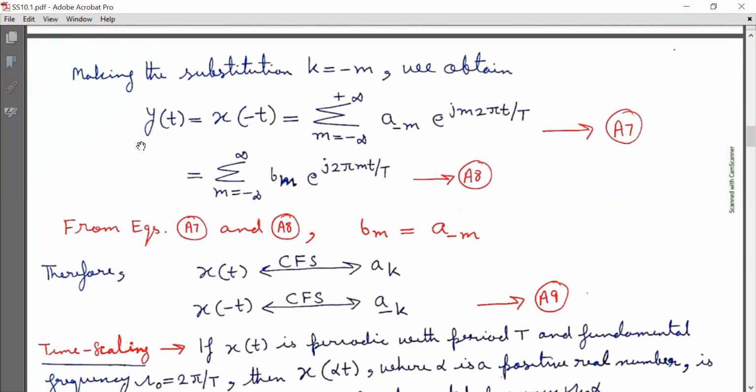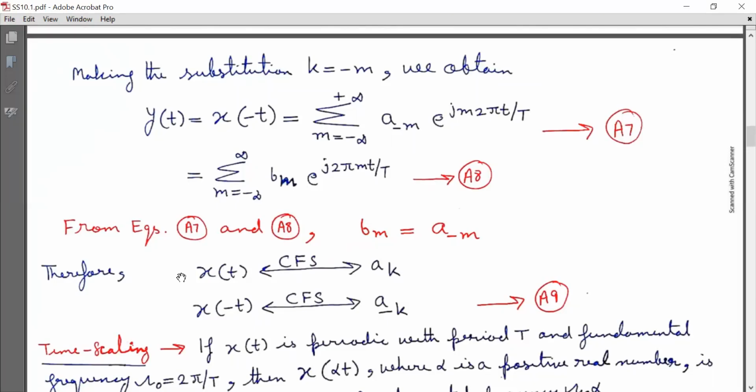Now the periodic signal y(t) is equal to summation m running from minus infinity to infinity bm e raised to j 2 pi m t by capital T. Mark it as equation A8. Now compare equations A7 and A8. We will get Bm is equal to A with subscript minus m.